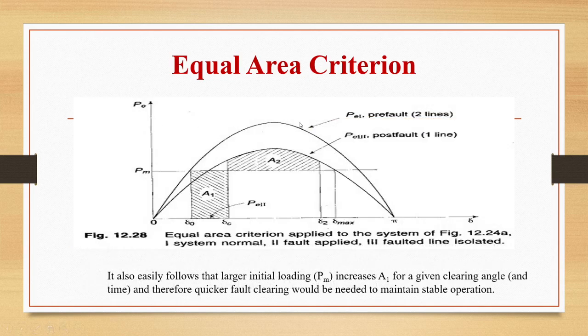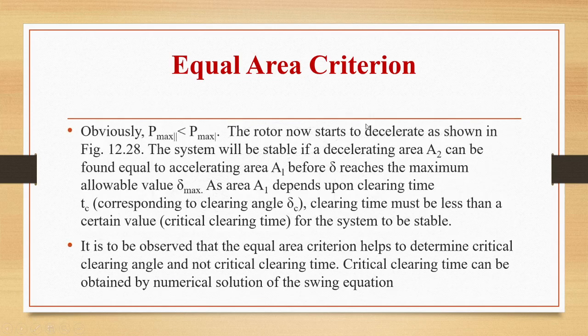The first one is showing PE1, the second one is showing PE2. The system will be stable if a decelerating area A2 can be found equal to the accelerating area A1 before delta reaches the maximum allowable value delta max. As area A1 depends upon the clearing time Tc, the clearing time must be less than a certain value for the system to be stable.